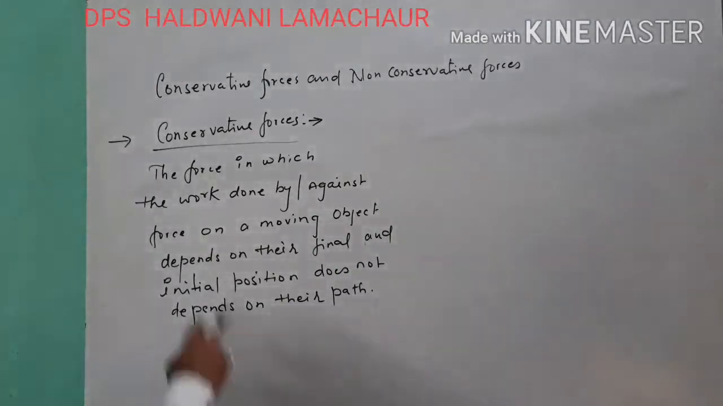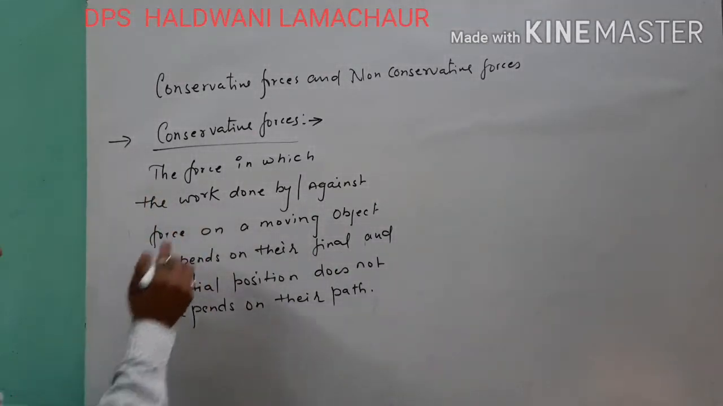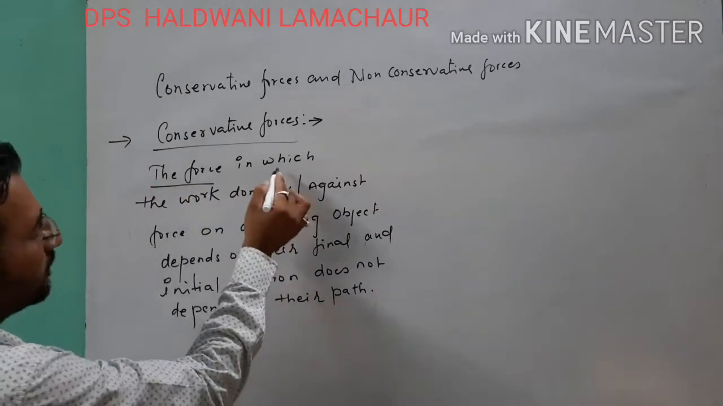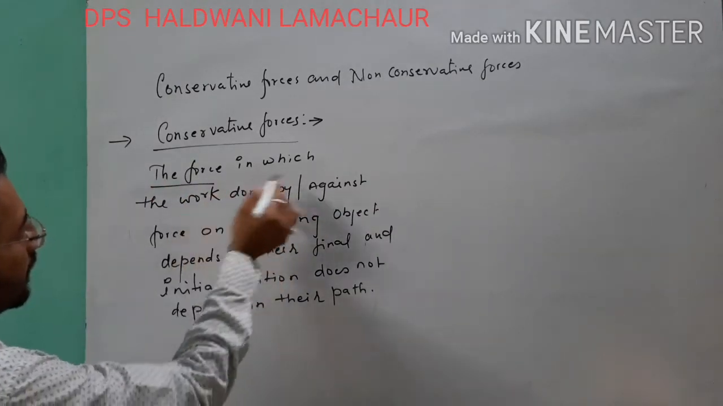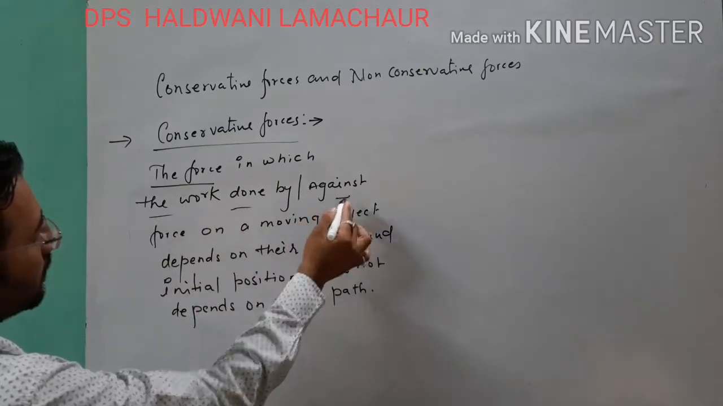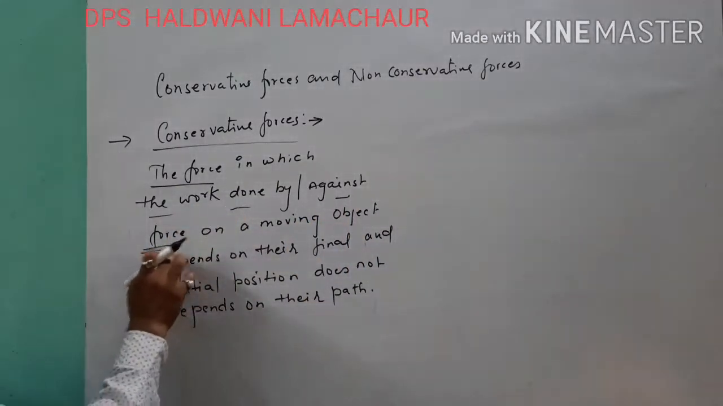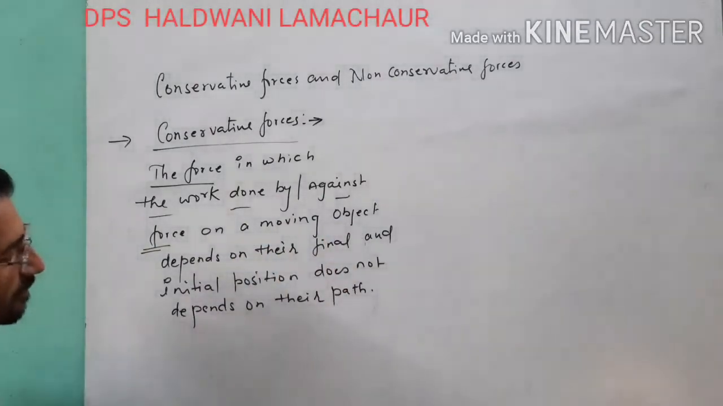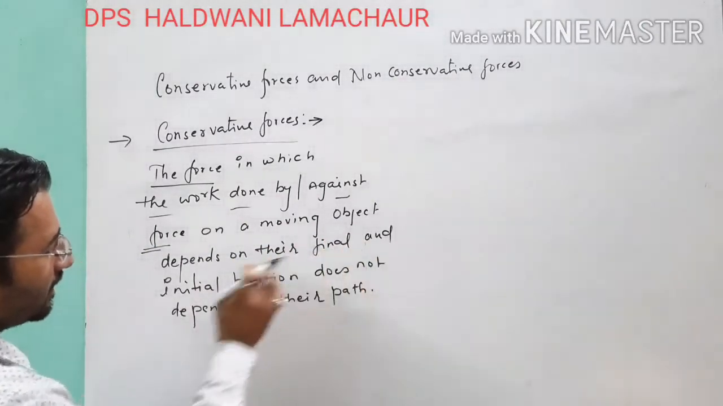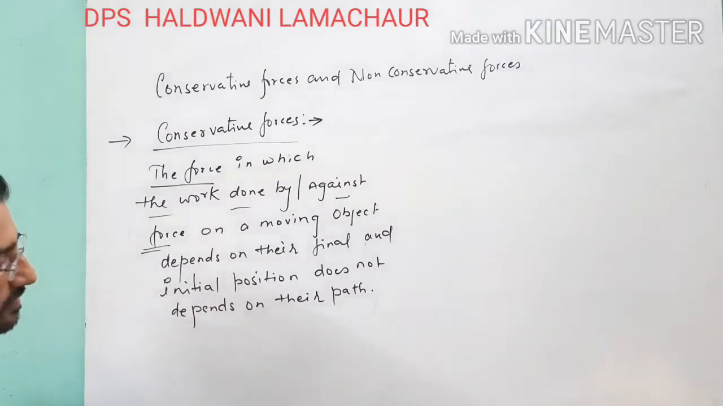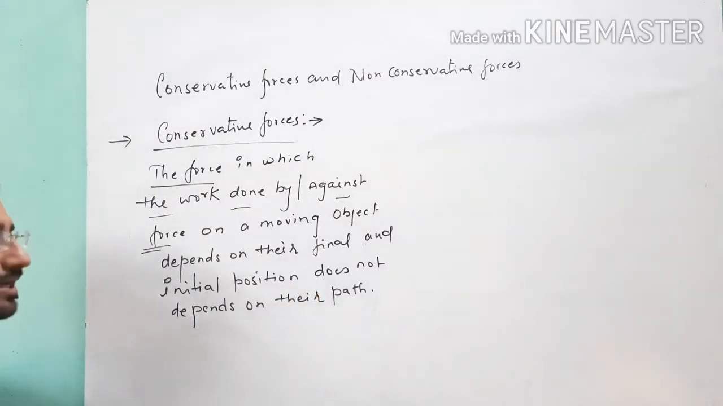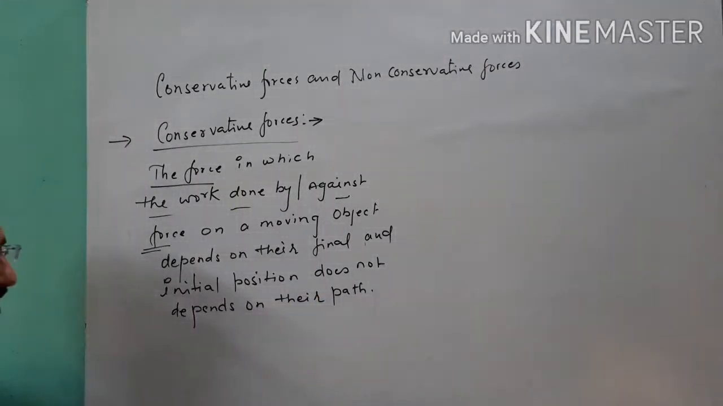Point clear? So here once again you can see the force in which the work done by or against the force, because work is done by the force on a moving object, depends on their final and initial position and does not depend on their path. So such kind of force is called conservative force.